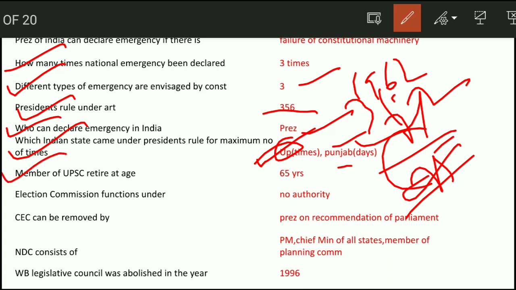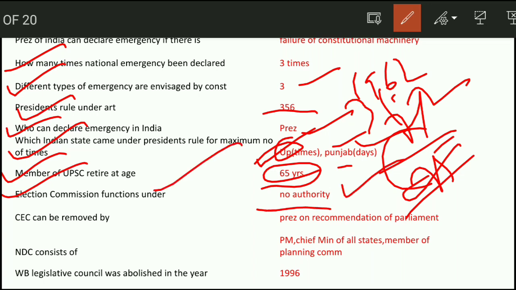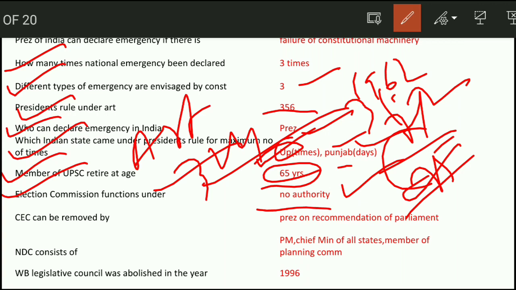Next question, members of UPSC retire at the age of 65 years. So maximum it is 65 years they can serve. Election Commission functions under no authority. It is an independent body and it is under Article 324. Next question, the CEC, that is Chief Election Commissioner, can be removed by the President on recommendation of Parliament.